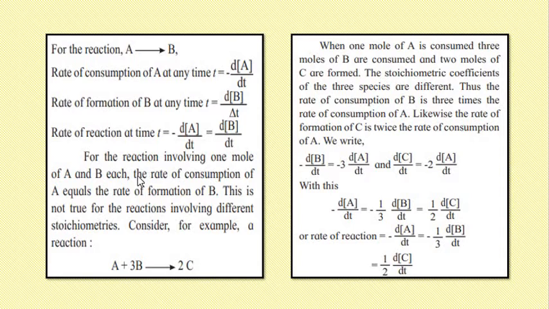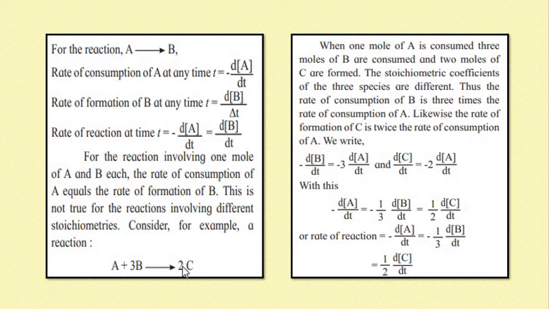If the reaction involves more than 1 mole of reactant or product, then how do we write the consumption of reactant or the formation of product? Let's see this reaction where A is having 1 mole and another reactant B is having 3 moles, and it is giving us the product C having 2 moles.